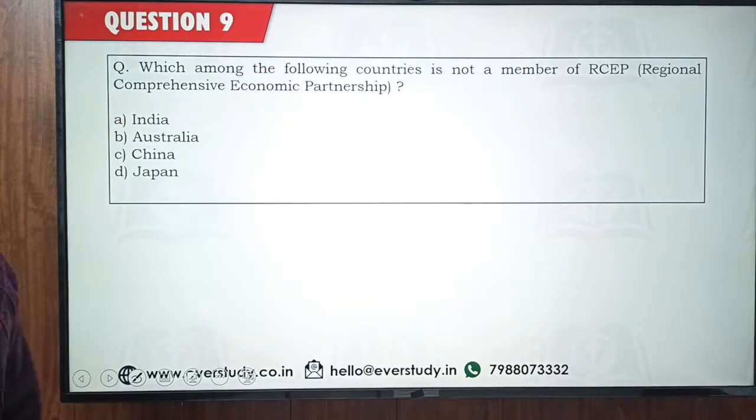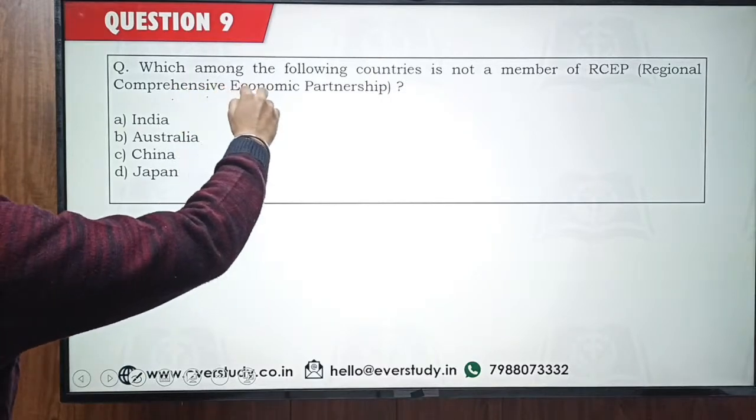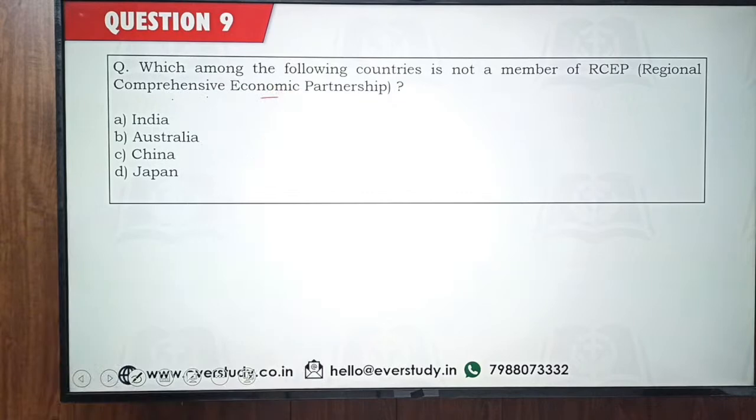Okay. So now let's come to the next one. RCEP. Regional Comprehensive Economic Partnership. आपके सिलेबस में इसका जो फुल फॉर्म है, it is not mentioned correctly. RCEP is Regional Economic Comprehensive Partnership. Again, partnership which seeks to bolster international trade. So the question for you guys is, is India part of RCEP or is India not a part of RCEP?